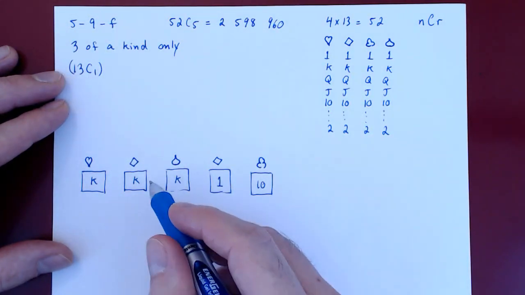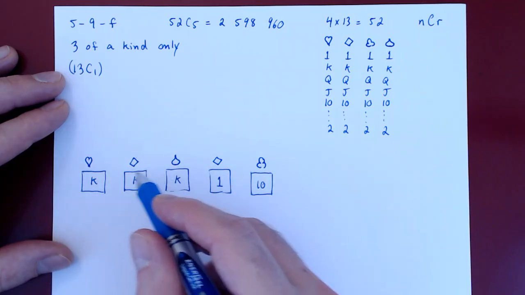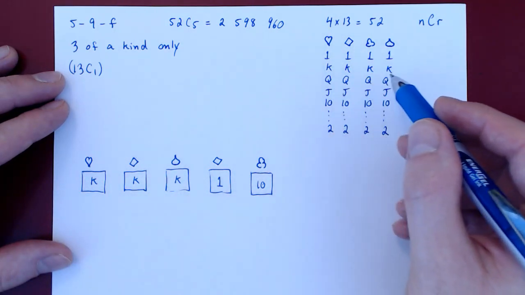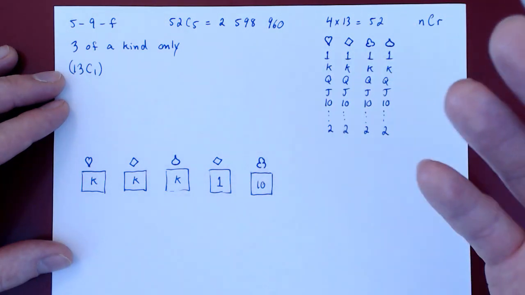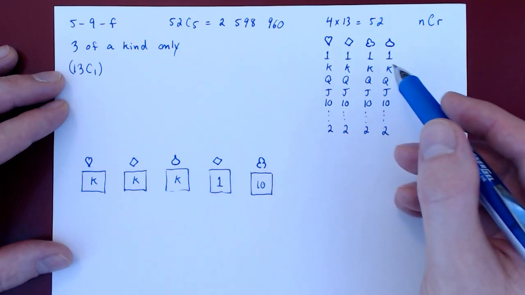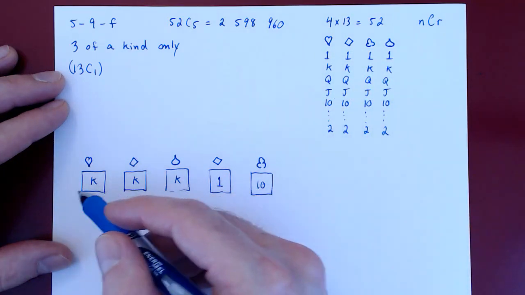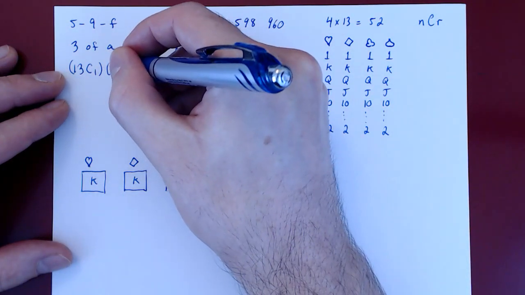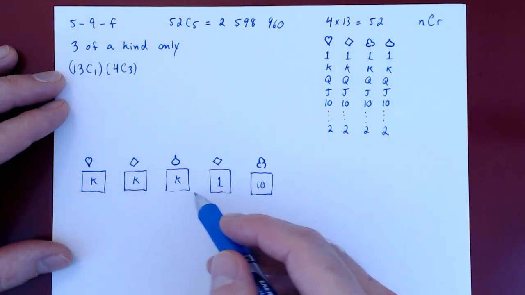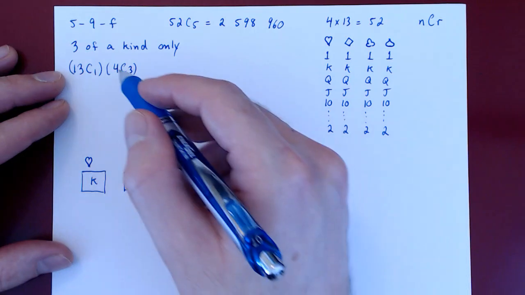But that's not complete. That's only the kind. So say we've chosen kings. Well, how many possible triples of kings can we create, right? Well, out of the 4 available kings, we chose 3. So that's 4 choose 3, the total number of possible triples of kings, given that there are 4 kings to choose from.